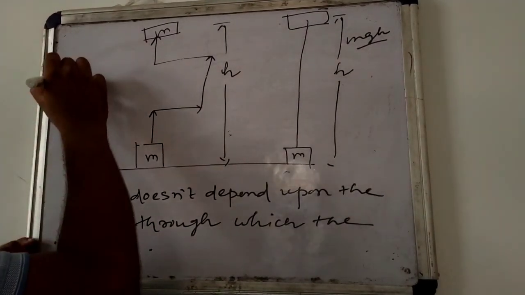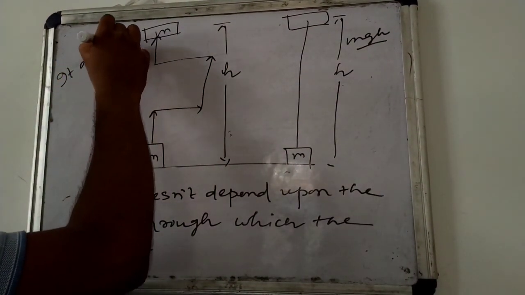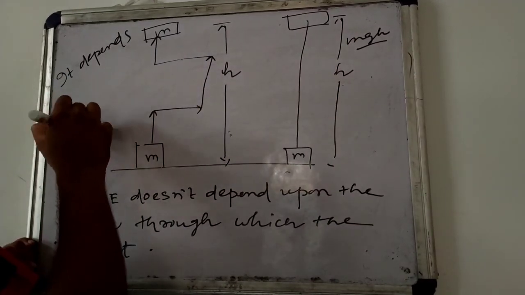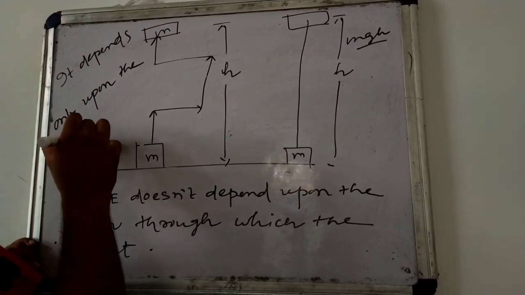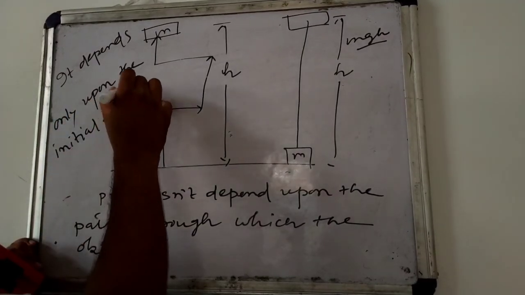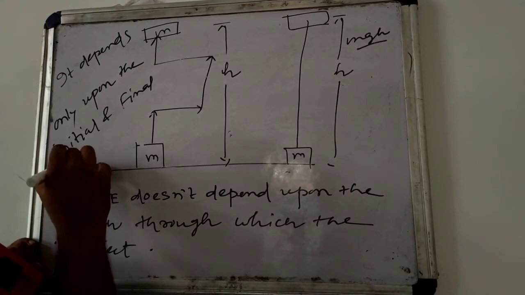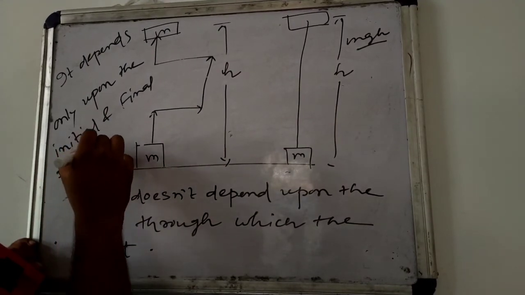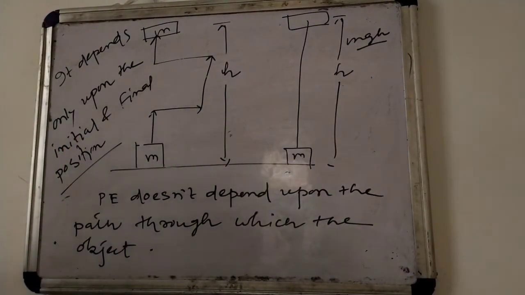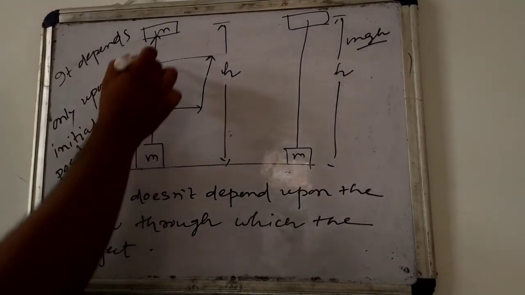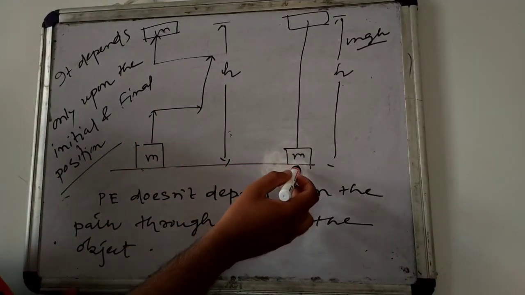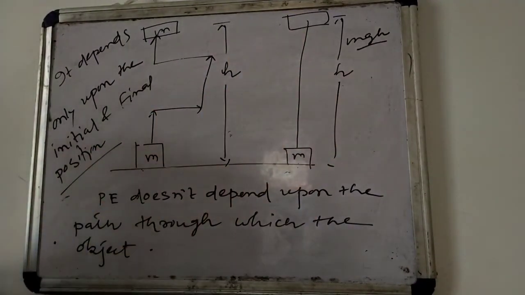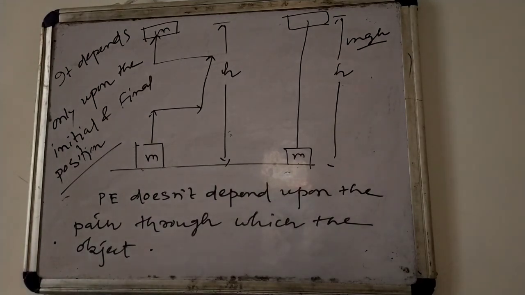It depends only upon the initial and final position. That means it depends on the initial and final position. The distance between initial and final position is h. Here also the distance between initial and final position is h. So it does not depend upon the path through which the object is moved.